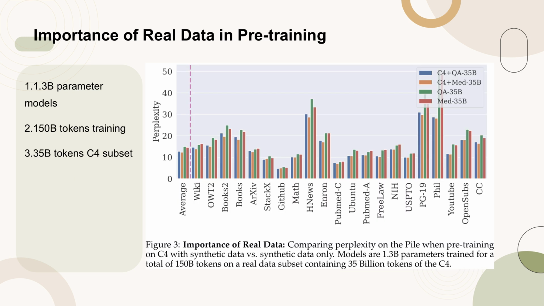Figure 3 illustrates the significance of real data in pre-training language models by comparing perplexity on the Pile dataset. The models, which have 1.3 billion parameters, were trained for a total of 150 billion tokens using a subset of the C4 dataset containing 35 billion tokens. The figure highlights the performance differences when pre-training on C4 data combined with synthetic data versus using synthetic data alone. This comparison underscores the importance of real data in enhancing model performance.